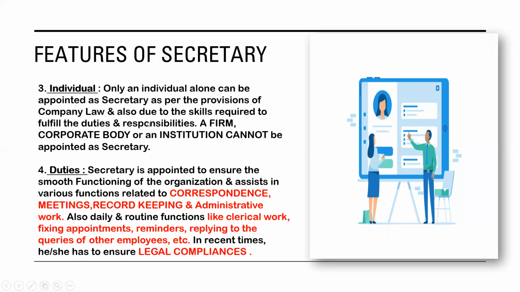So basically only an individual alone can be appointed as secretary as per the provisions of company law and also due to the skills which are required to fulfill the duties and responsibilities. A firm, corporate body or an institution cannot be appointed as a secretary. So in order to be appointed as a secretary, he or she should be a single person.